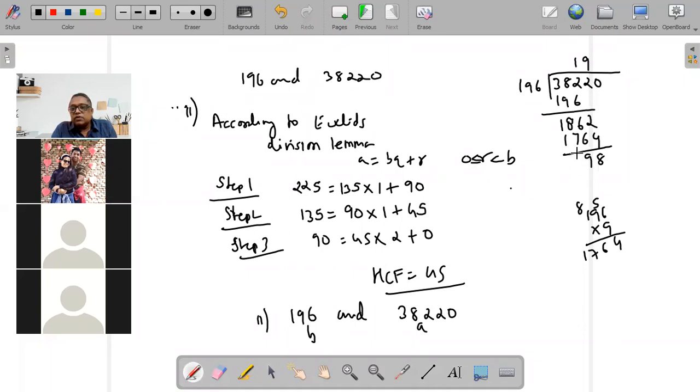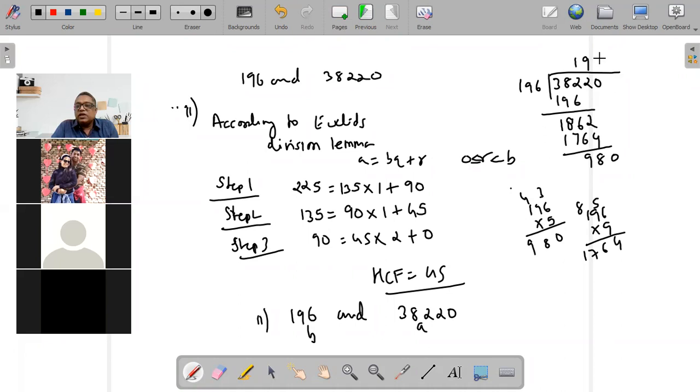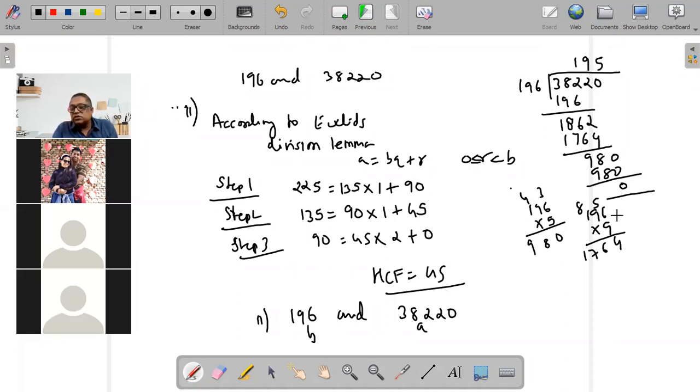So I'm bringing down 0. Now 196 will be multiplied by which number to get 980? Let me try 5 times. 6 fives are 30, 9 fives are 45 plus 3, 48, 5 ones are 5, 980. So I'm getting 5 times. And so I'm getting 0. So if I'm getting 0, I'm going to stop.